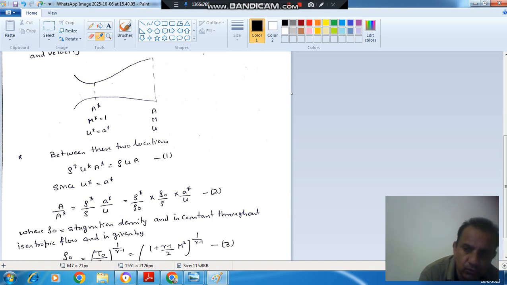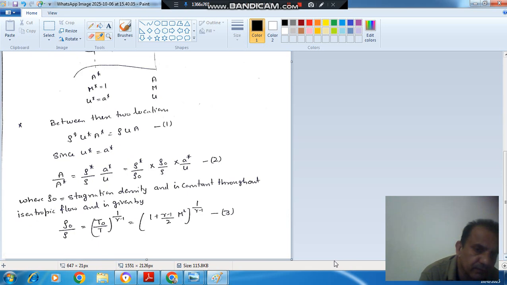So now rho naught is your stagnation density, and rho naught by rho from isentropic relation, because isentropic process is taking place, is equal to T naught by T raised to power 1 by gamma minus 1, and T naught by T is your 1 plus gamma minus 1 by 2 M square. Okay. So rho naught by rho will be your 1 plus gamma minus 1 by 2 M square raised to 1 by gamma minus 1. So now we can use this here.